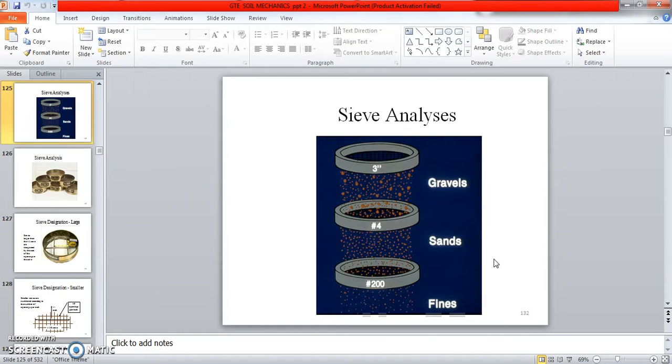So this is the sieve setup. See here, the sieve numbers are also given. After sieving we can see gravel is there, sand is there, and fine is there. These are the sieve numbers. Based on the sieve numbers, we have to note in the sheet how much is retained and how much passes.